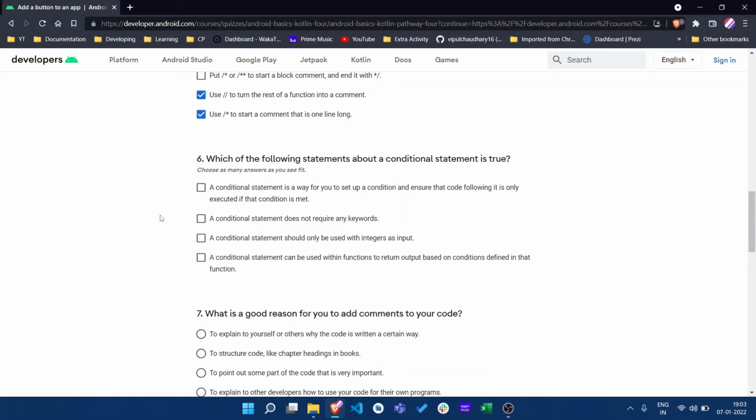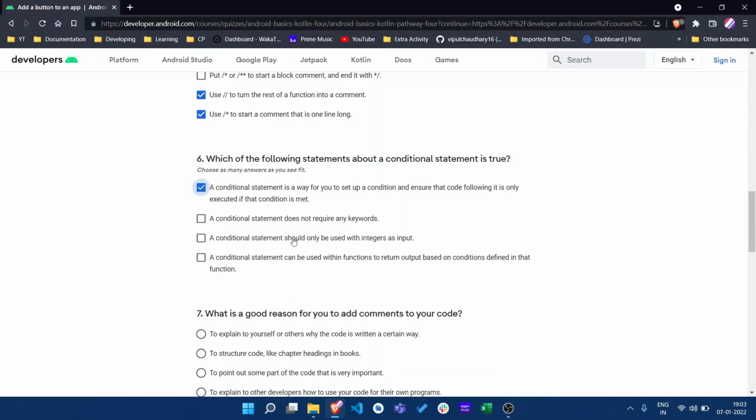And in 6, which of the following statements about a conditional statement is true? A conditional statement is a way for you to set up a condition and ensure that code following is only executed if the condition is met. Okay, so it's true. A conditional statement does not require a keyword, it requires a keyword like if, else, when, that's a keyword.